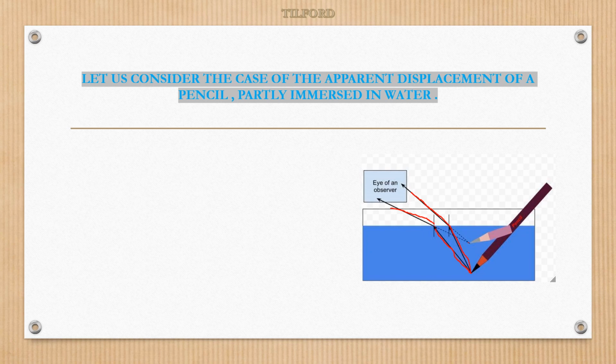So this is a virtual image of this particular tip of the pencil. Now this will be the image, and to this observer the pencil tip appears to be here, and like these, images of those particular points, and when you see the pencil outside, clearly you can see this makes the pencil appear displaced at the interface of the water and air.